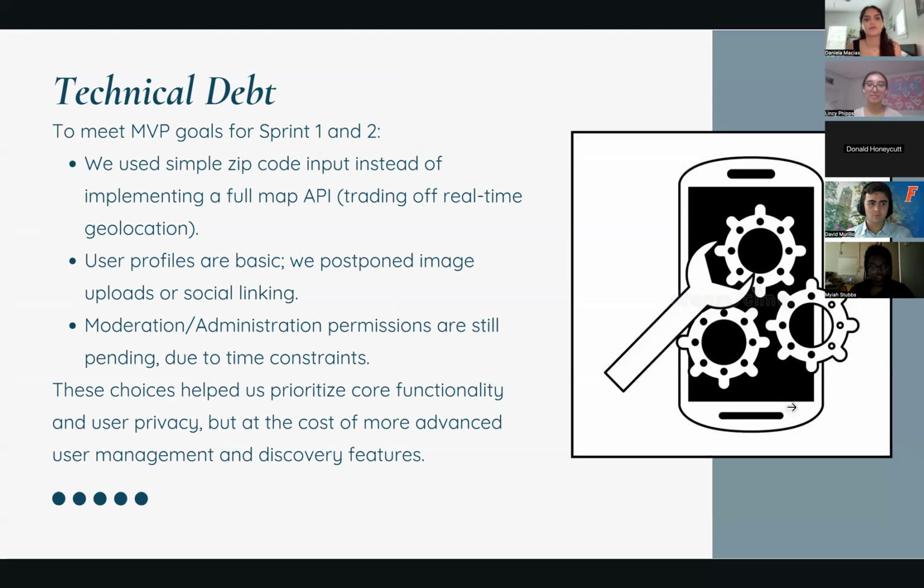To meet our MVP goals for Sprint 1 and 2, we use simple zip code input instead of implementing a full map API. Our user profiles are basic. We postpone image uploads or social linking. And moderation permissions are still pending due to time constraints. These choices help us prioritize core functionality and user privacy, but at the cost of more advanced user management and discovery features.